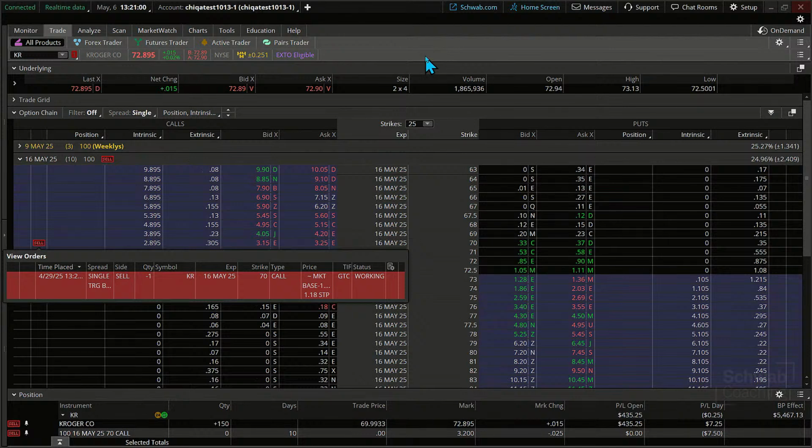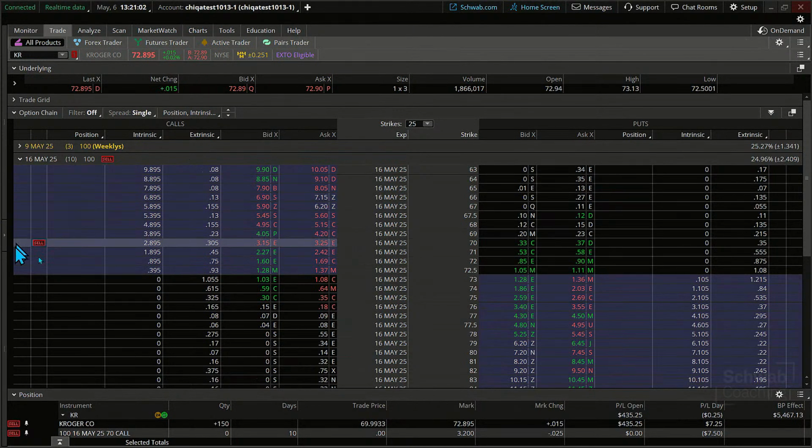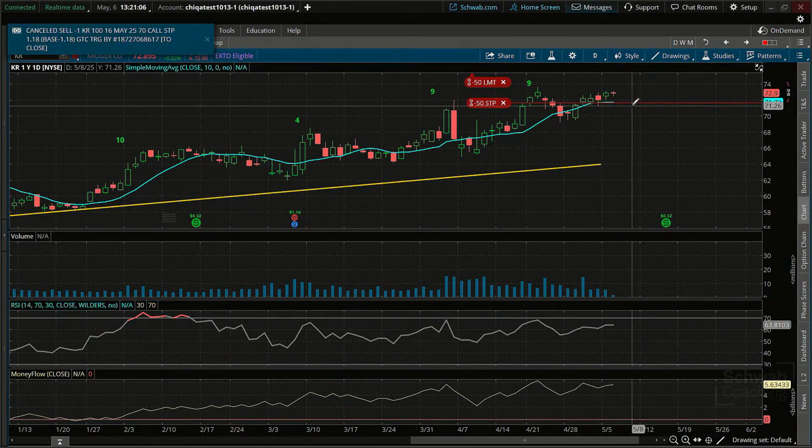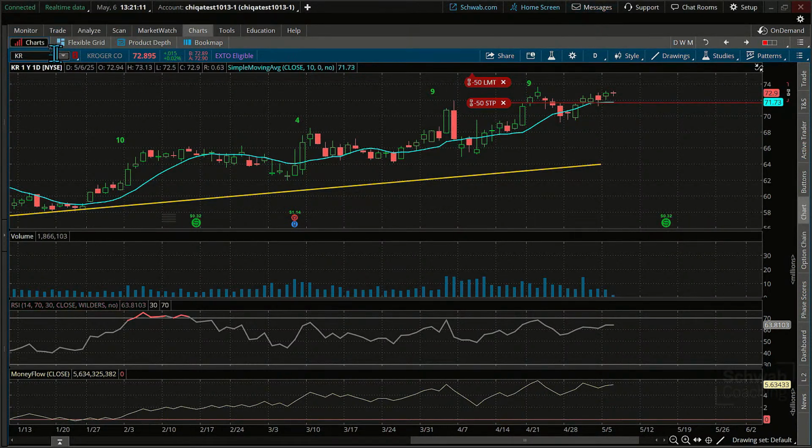Okay. So the key point, notice this red area here. Let's go back to our area. We'll go ahead and cancel that out. Okay, so good. So that was our exit level that we had as well. All right, so there we go. That's what we've decided to do on this one. The next one, CCEP.